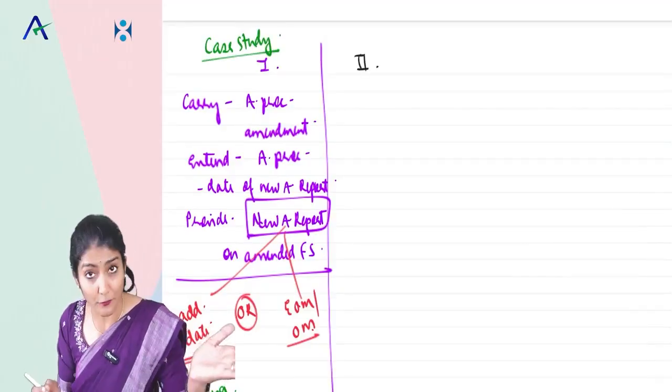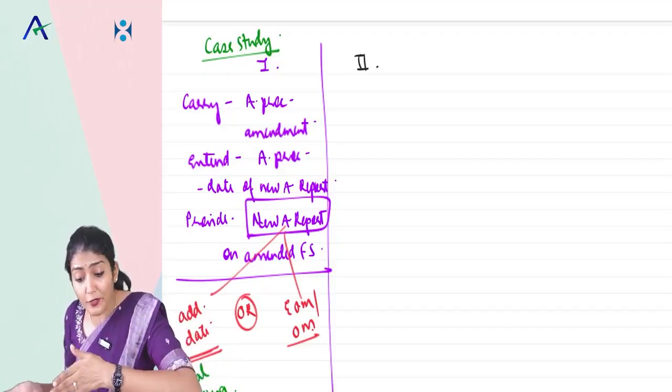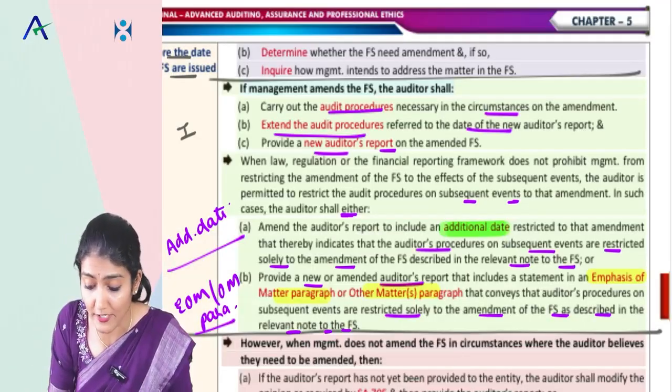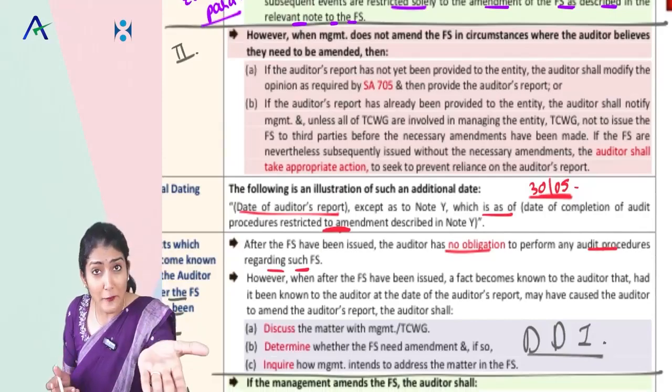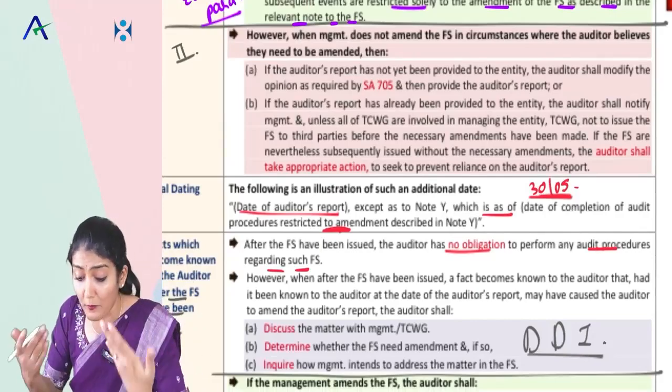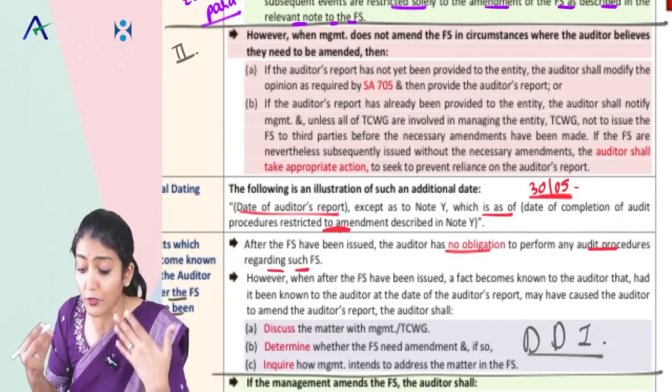Then situation 2. After the date of the audit report, before the financial statements are issued, management does not amend the financial statements. Auditor, at least you modify your opinion.